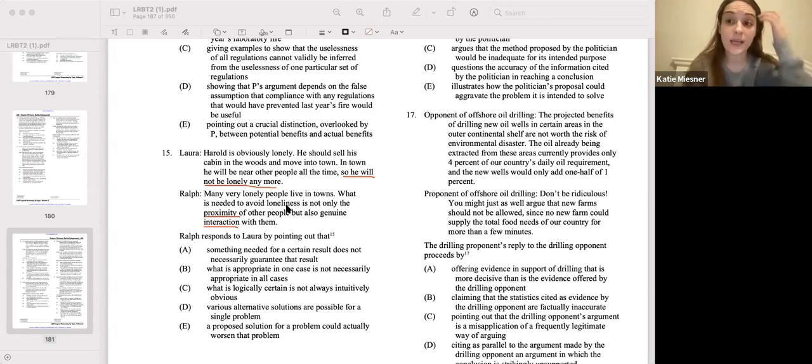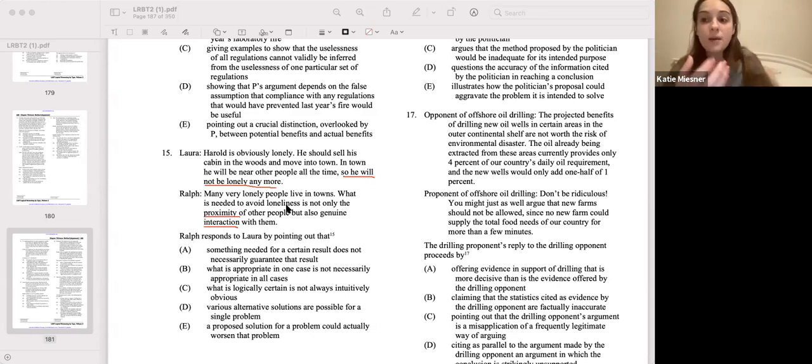Okay, so putting it into our situation, something needed for a certain result, aka Harold not being lonely, or moving into town, so proximity, does not necessarily guarantee that result. Yeah, that's what Ralph is saying. Ralph is saying just because Harold moves into town doesn't mean he will stop being lonely, because there's still this whole other component we need. So A is looking pretty good, but let's look at the rest.